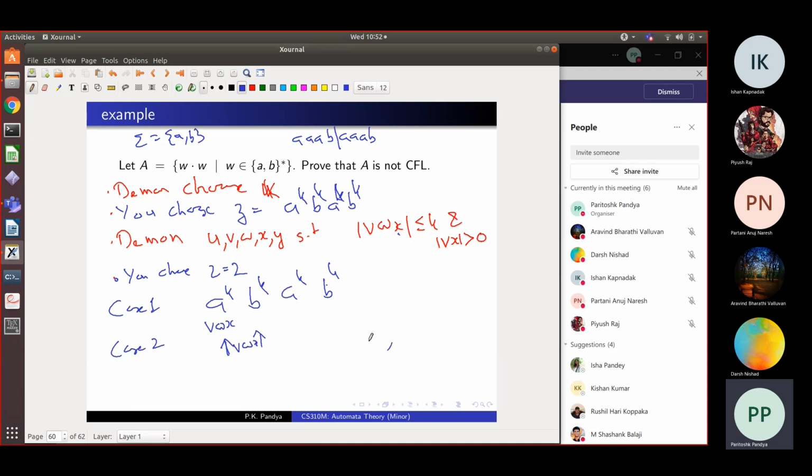For example, I will ask you a question. The language consisting of all strings X, where the alphabet is {A, B, C}, such that the number of A's is equal to the number of B's is equal to the number of C's. Is this language clear to you? That is, all words with an equal number of A's, B's and C's. The claim is that this is also not context free. How would we show that?